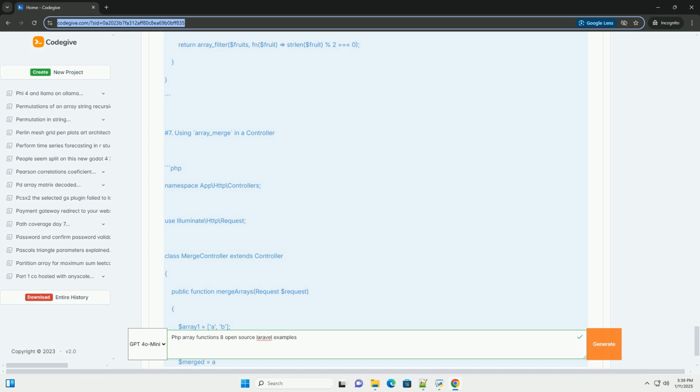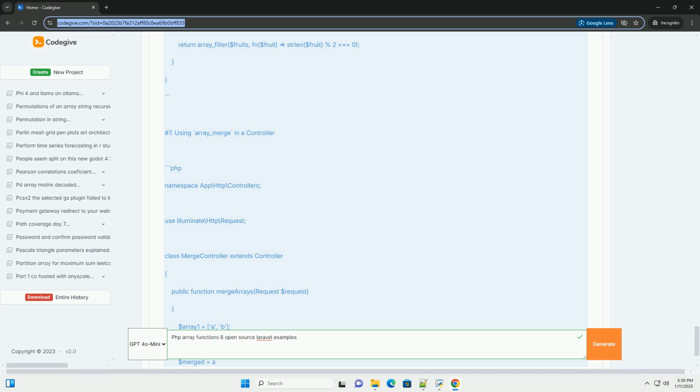Laravel examples. Now, let's see how these functions can be utilized in a Laravel context. 1. Using array_push in a controller. 2. Using array_pop in a service. 3. Using array_shift in a middleware. 4. Using array_unshift in a form request.